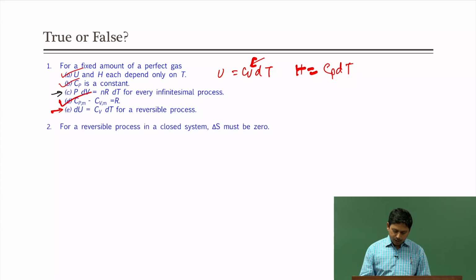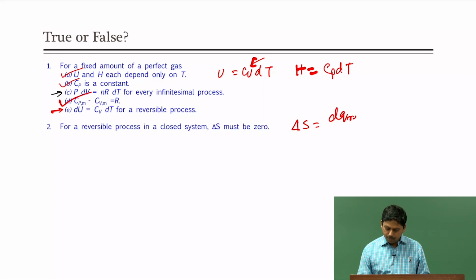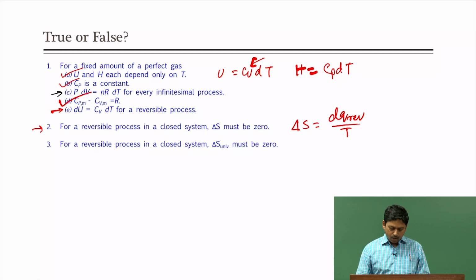So, the second question: for a reversible process in a closed system, delta S must be 0. So, we know that delta S is dq reversible by T. For a reversible process, we know that the entropy change of the system is equal and opposite to the entropy change of the surroundings. So, therefore, the entropy change of the universe will be equal to 0. However, for the system it depends on the type of the system whether delta S will be 0 or not. So, we cannot say for sure in this particular question. For a reversible process in a closed system, delta S of the universe must be equal to 0, and that, as we have just discussed, is true.